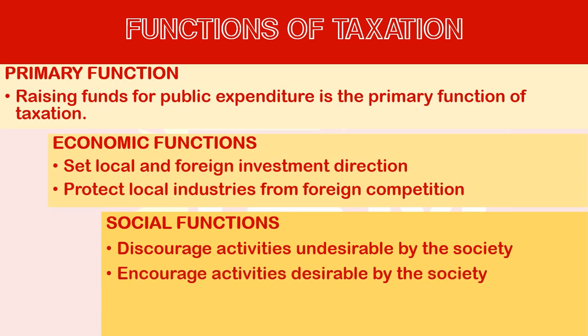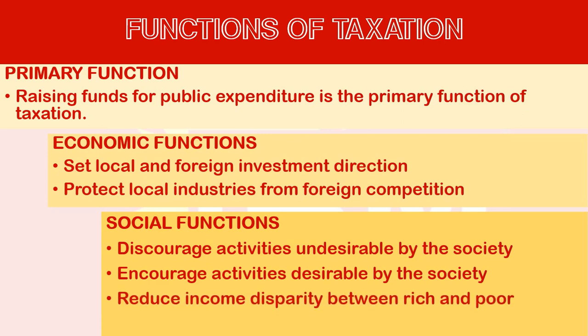Encourage activities desirable to society. For whatever is essentially needed by society, the government will reduce the tax. For example, medical services, education, healthcare. In these areas, the tax is much lesser. Therefore, many people will get the advantage of lower prices. So this is the encouragement of desirable activities.